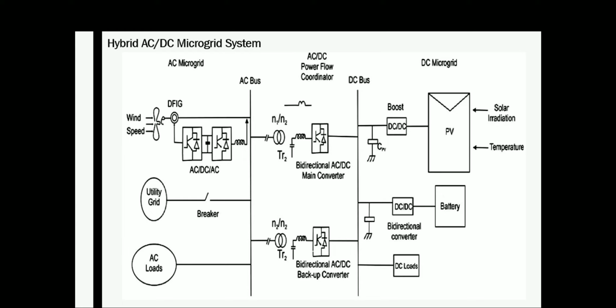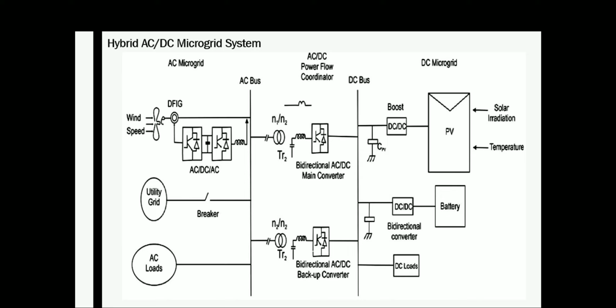And in between the AC bus and DC bus, there are bidirectional converters where you can ensure bidirectional power flow. That is, AC power can be transferred to the DC side, or DC power can be transferred to the AC side, depending upon your requirement.